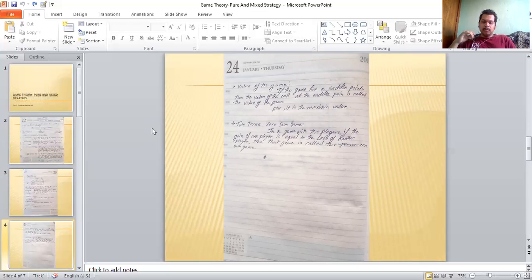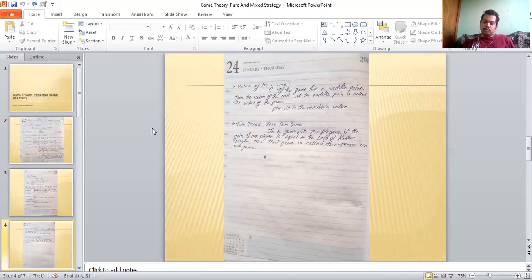Okay, and now coming on to the two-person zero-sum game. In a game with two players, if the gain of player one is equal to the loss of the second player, then it is called a two-player zero-sum game. Why zero sum? Because the magnitude of loss is equal to the magnitude of gain, so summing both up, we get zero. It's like a competition. If player A gains by X amount, player B will make a loss of X amount. That is the overall concept of the two-person zero-sum game.